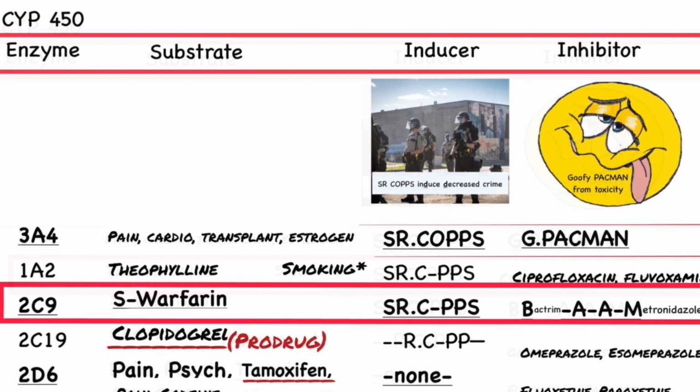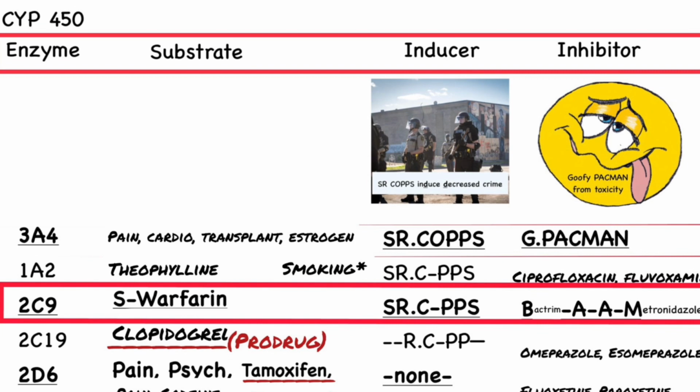Next, 2C9. S-warfarin, the strong enantiomer of warfarin, is our substrate. So the warfarin level could either be ineffective or toxic. It could lead to clotting or bleeding, so we must be very attentive to inducers and inhibitors. Inducers decrease the level of warfarin. What would happen if somebody decided to start taking St. John's wort with warfarin? That's right, St. John's wort is an inducer. It decreases the level of warfarin.